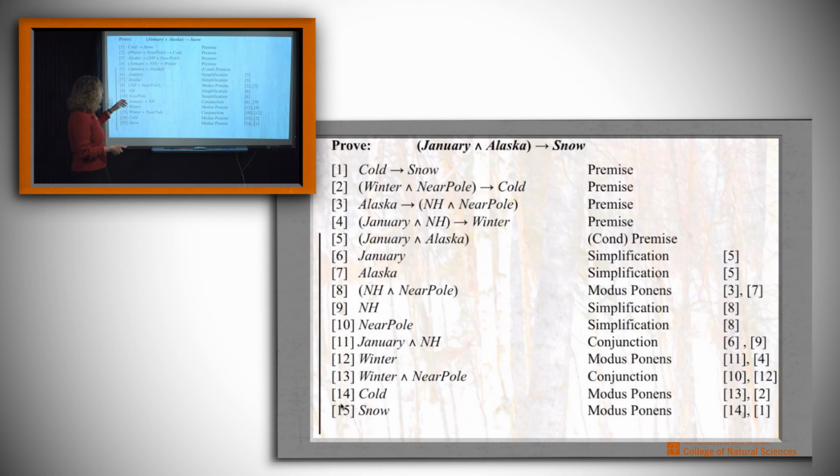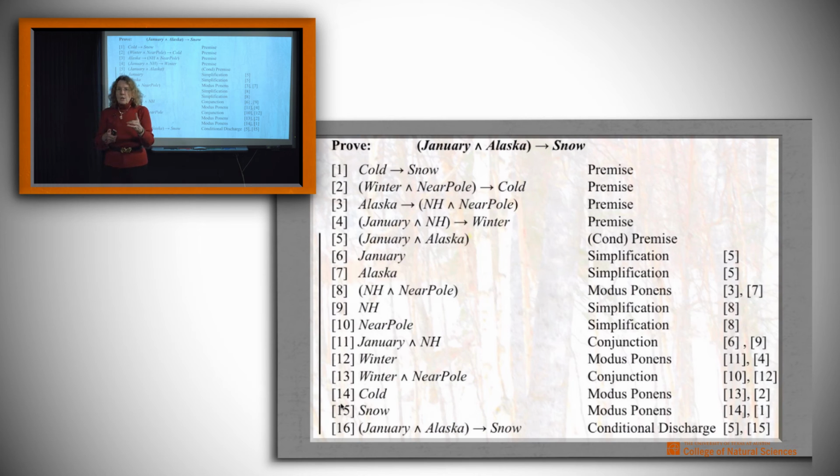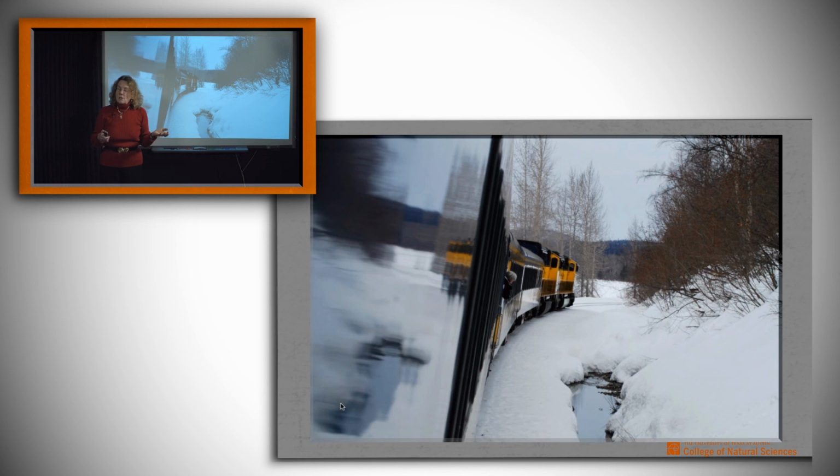No. What we've proved is that January and Alaska imply snow. So let's write that down. And the justification for that is that we used the discharge part of the conditionalization rule. We combined the conclusion snow with the assumption that we made all the way back up there to say that if it's January and Alaska, then snow. And we use this line here just to make it clear that none of these conclusions are justified without the guard that it's January and Alaska. And that's good. Then we've concluded that January and Alaska means snow, which is pretty much true.